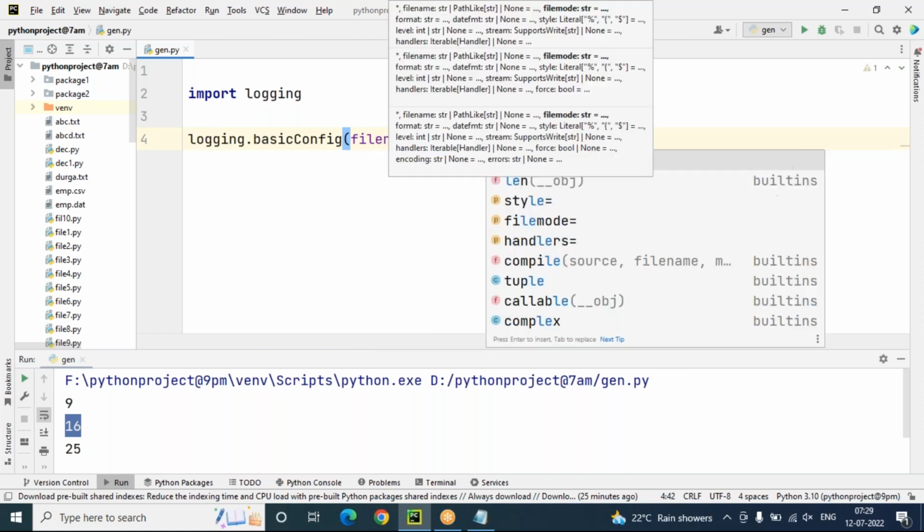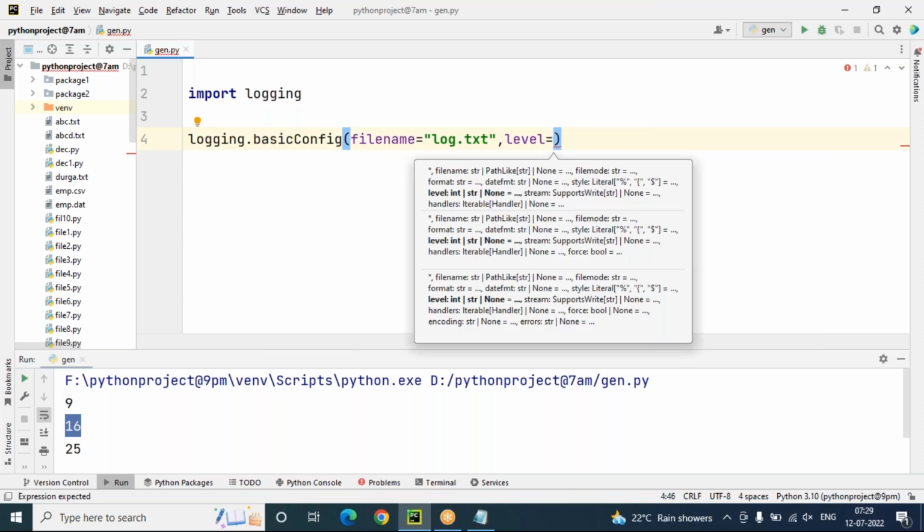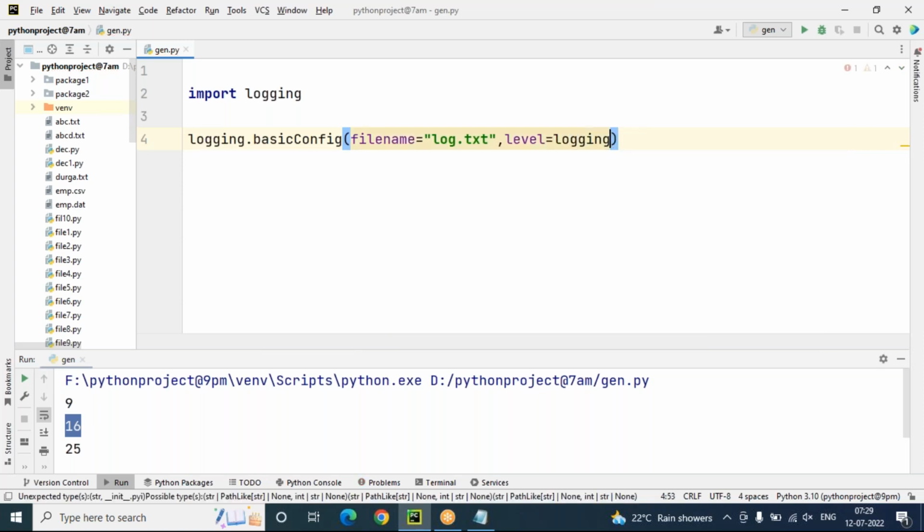The level also has to be set. Level equals logging.WARNING, I'm giving. So when we set the level to warning, only warning and higher level messages will be written to the log file, that is log.txt. But if you set the level as debug, then all messages will be written to the log file. First, I will show you level is logging.WARNING. So what type of messages will be stored in the log file? We'll see now. Let's look at logging.basicConfig, filename equals log.txt, level equals logging.WARNING.